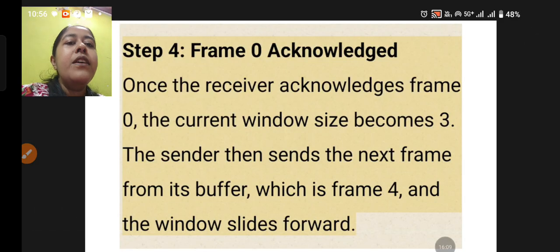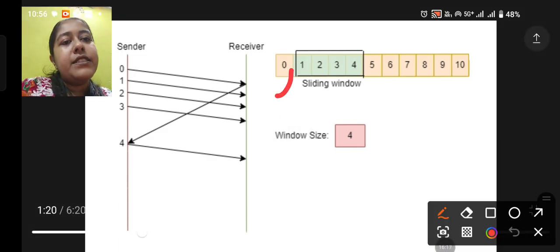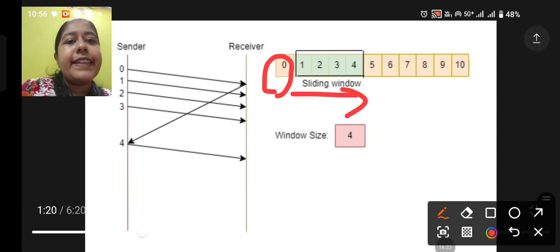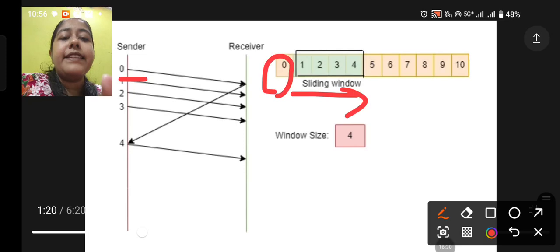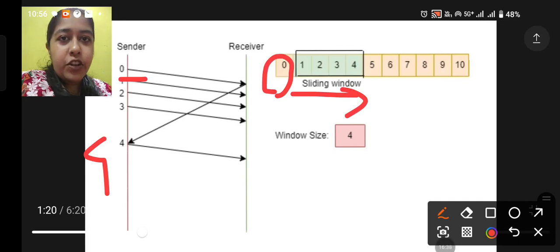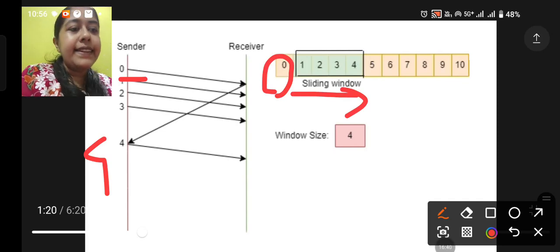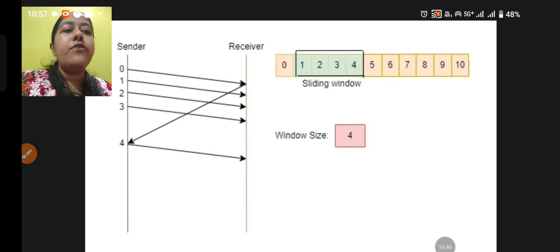Now the window is sliding. Frame number 0 is done, and it is sliding towards this side. Since 3 frames have been sent already, now I have to send the next frame. Since I have received an acknowledgement, that is sufficient, and I am sending the next frame. So frame number 4 is being sent.